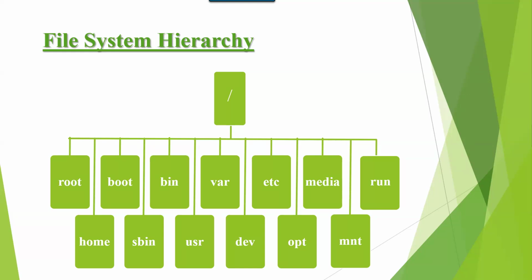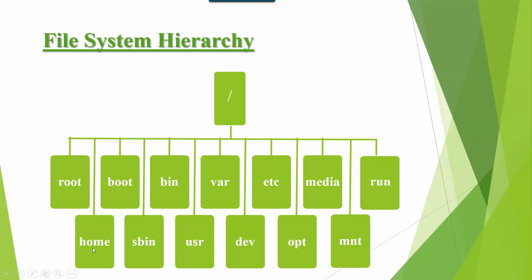And next one is home. Home is the home directory for normal user. As a normal user, you logged in to the computer and you created any files or directories, the data is going to be stored under home. Here, one more point to be noted is once a normal user is created, it automatically creates a directory with the same username. Now, if you create a user Tom, immediately it creates a directory with the name Tom. Where does it create the directory? Under home.